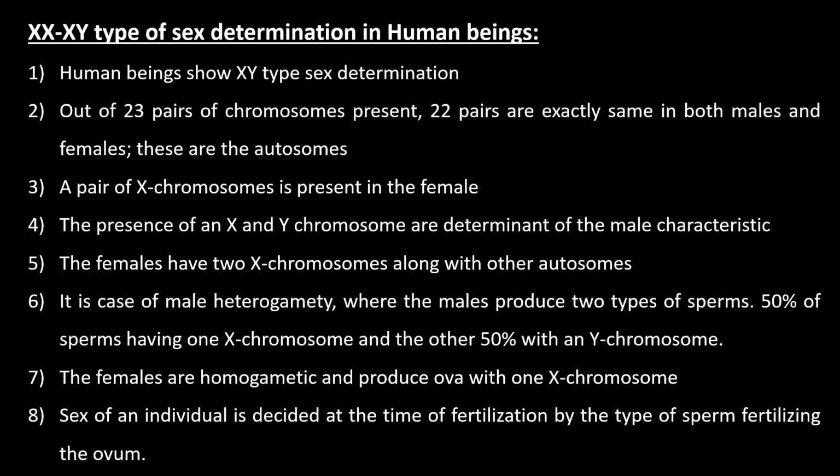Male has autosomes plus XY and female has autosomes plus XX. Therefore, the chromosomal complement of male is 44A plus XY and female has 44A plus XX.